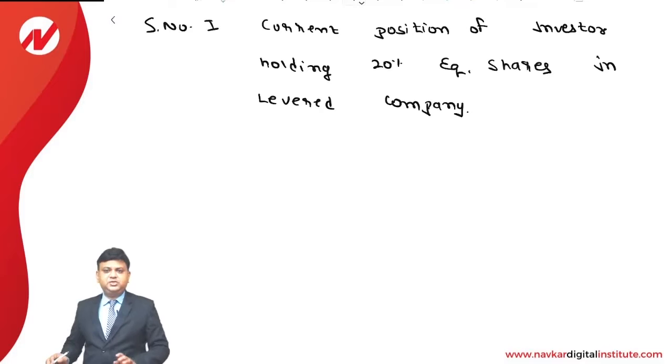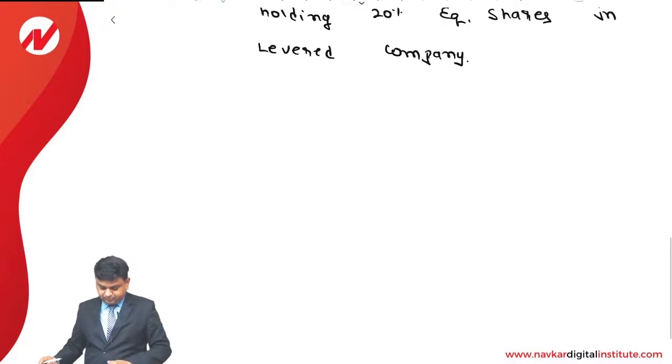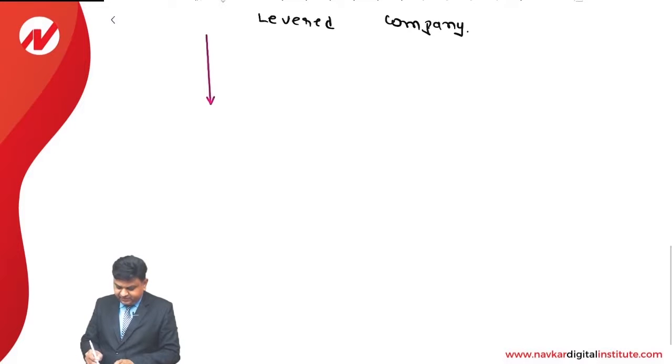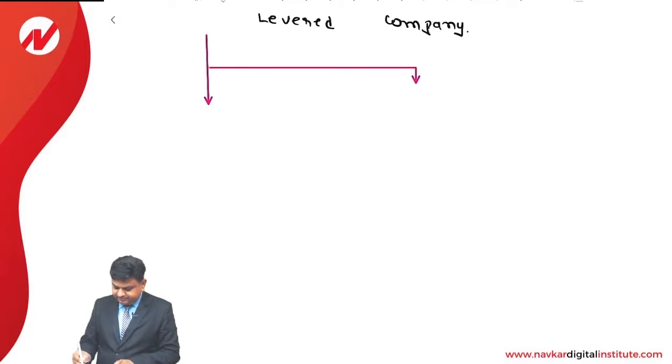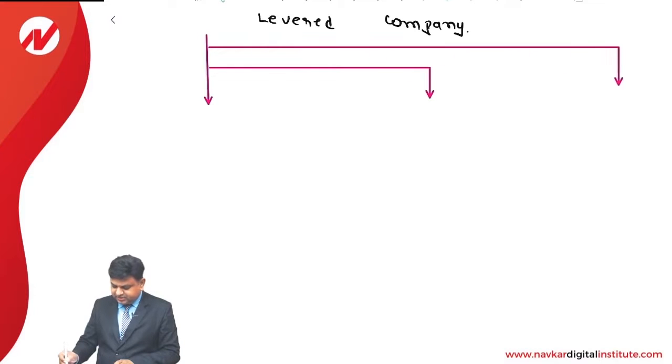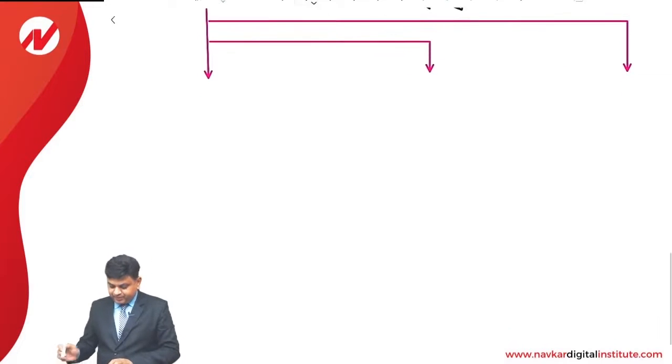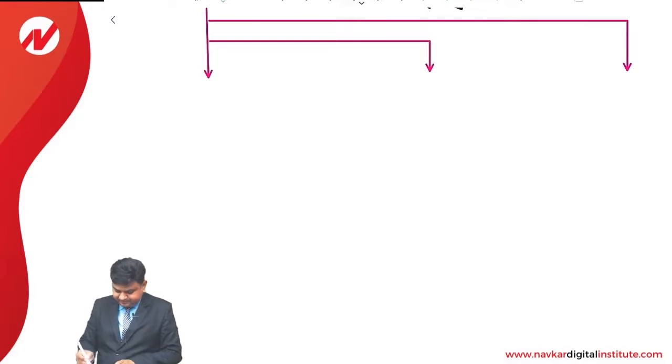So in step number 1, we will identify what is the current situation of the investor. In that, there are 3 things that I tell students to identify. One is the investment, second is the income, and the third is exposure to debt risk.